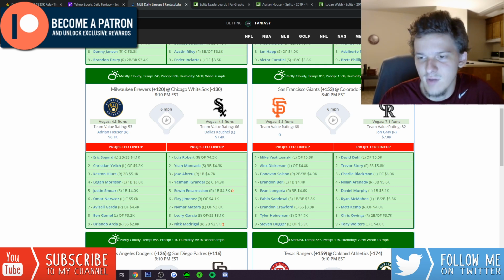I like this Rockies lineup top to bottom. I think they're going to be a top stack for me again. It's just hard to get away from when they're facing really bad pitchers. They have incredibly high run totals.